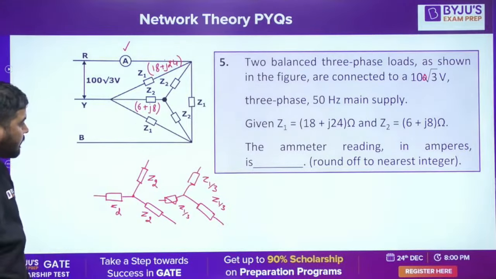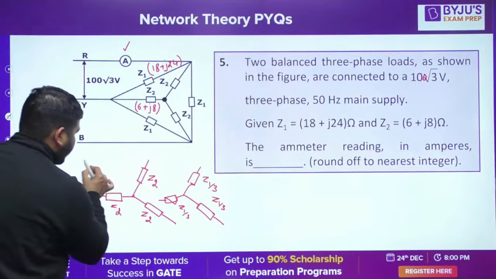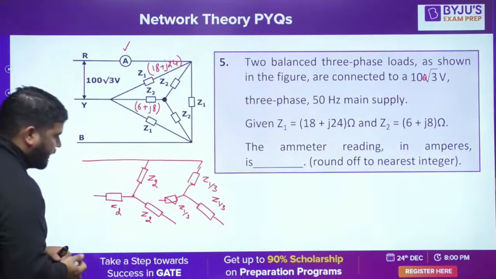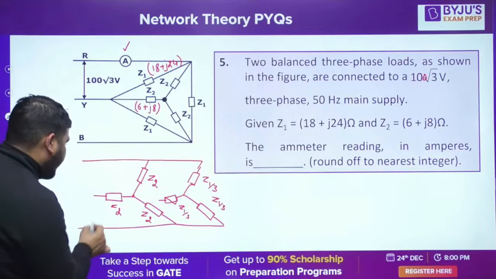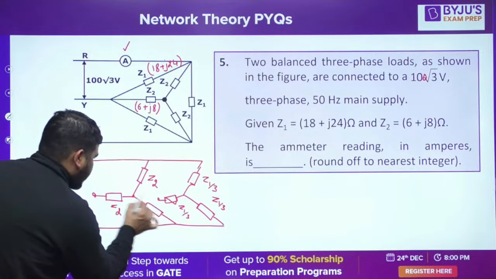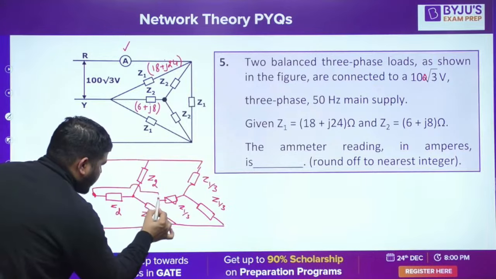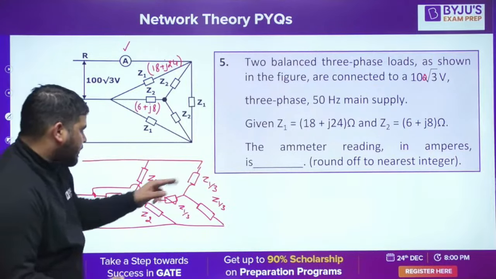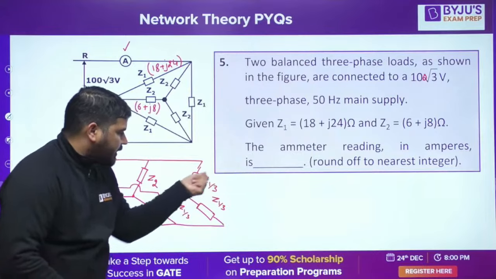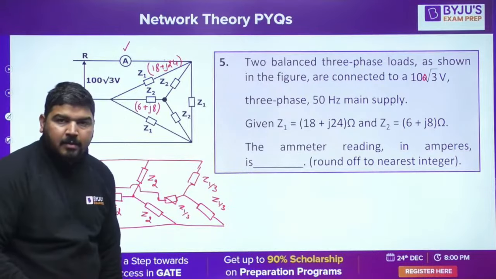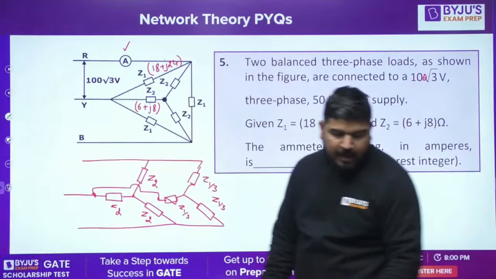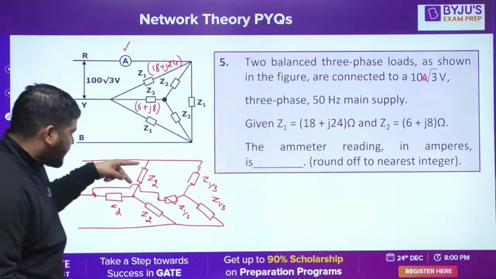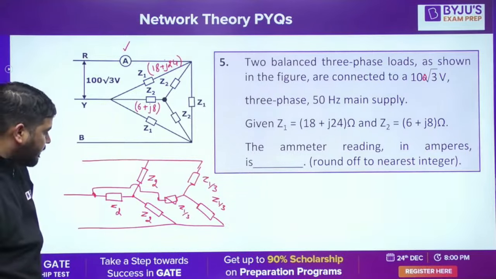Is it fine? Now look, this phase is connected here, A phase is connected here, B phase, C phase is connected here, and this point and this point are connected. So will you say that these are in parallel? Tell me, this Z2 and this Z1 by 3, will they be in parallel? Yes, they will be in parallel. How can you say that Z2 and Z1 by 3 will be in parallel?